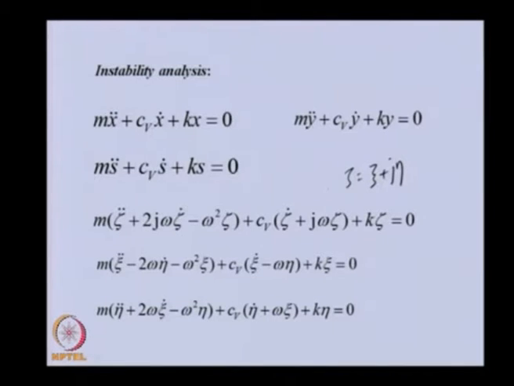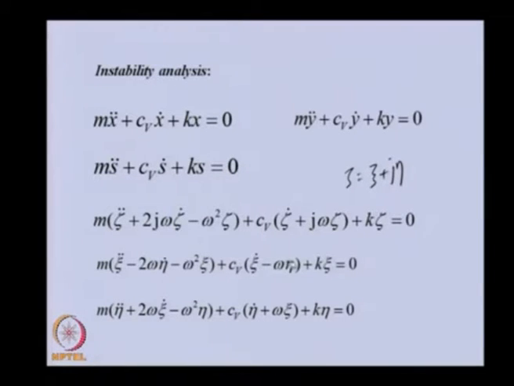So we can split this equation into real part and imaginary part with the help of this expression. In the direction of xi, we will get this equation. We can see that a j term is there, so after multiplying this, that will give the eta term here. Otherwise xi terms will be there at any other place.